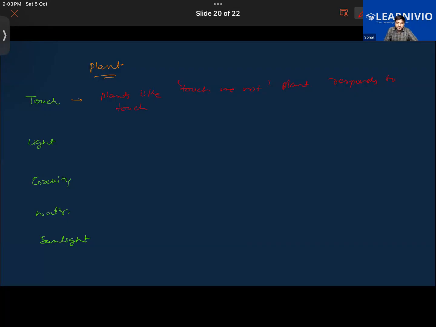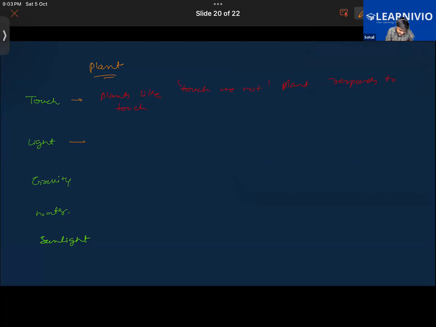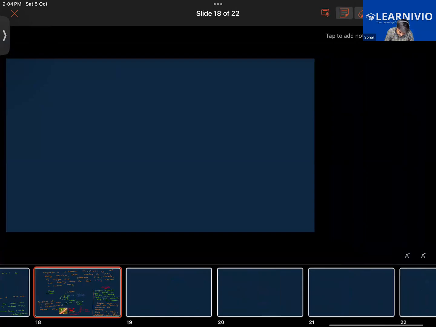Further, we see that we have the concept of tropism also. Remember, we learned about different types of tropism like phototropism, geotropism, hydrotropism. So talking about light, plants respond to light. It is understood that when we are talking about light, we are referring to the sunlight here.